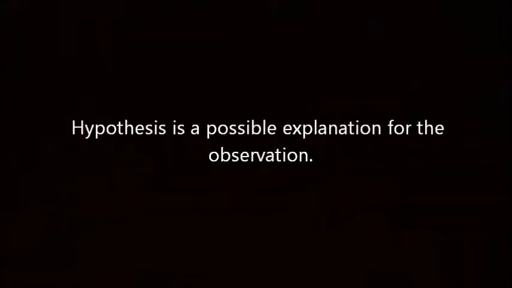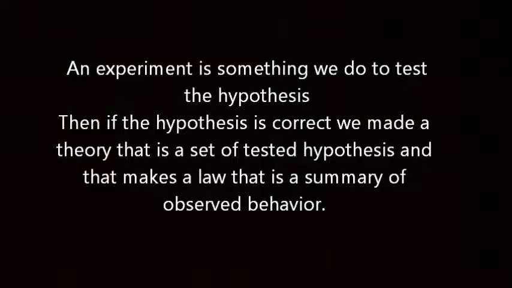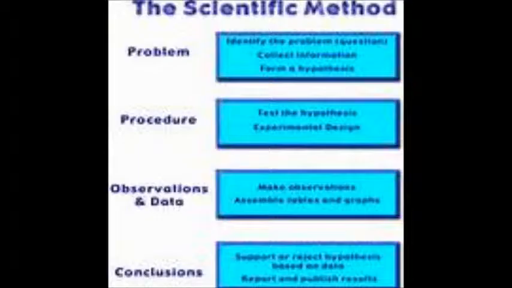Formulate hypothesis. A hypothesis is a possible explanation for the observation. Perform experiment. An experiment is something that we do to test the hypothesis. Then, if the hypothesis is correct, we make a theory, which is a set of tested hypotheses, and that makes a law, which is a summary of observed behavior.